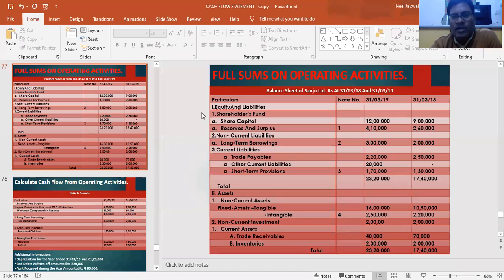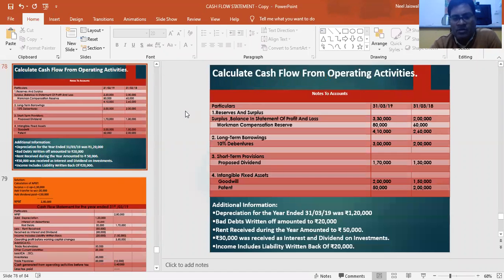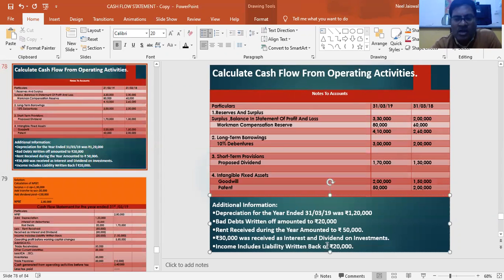So let's begin our sum. I was talking about these reserves and surplus, the short-term provision, and intangible assets. Some other information is also given. Depreciation for the year is 20,000. Bad debts written off amounted to 20,000. It's a loss. Rent received during the year 50,000. 30,000 was received as interest and dividend on investments. And income includes liability written back of rupees 20,000. Now we need to find out the cash flow from operating activities only.